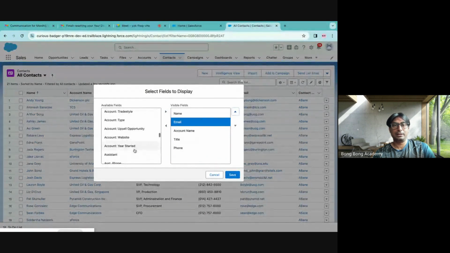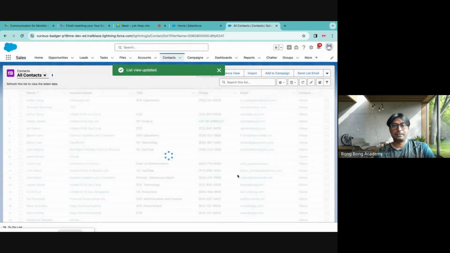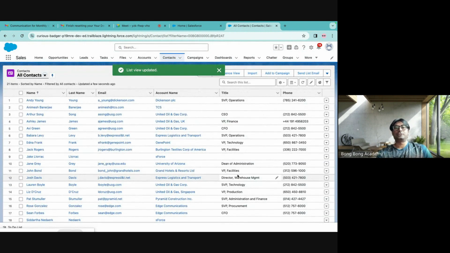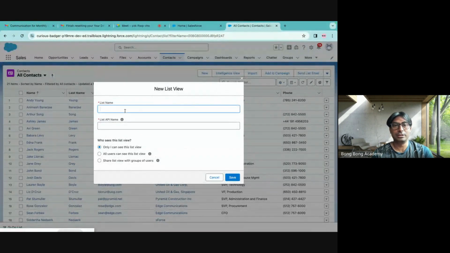If I want to add other fields like last name, the value changes. Okay, you can create your own view also. Like I can create my own list view, my contact view. I can only see this list view.